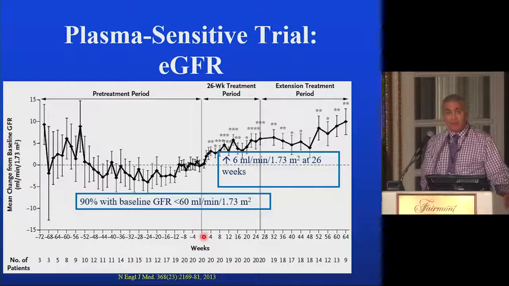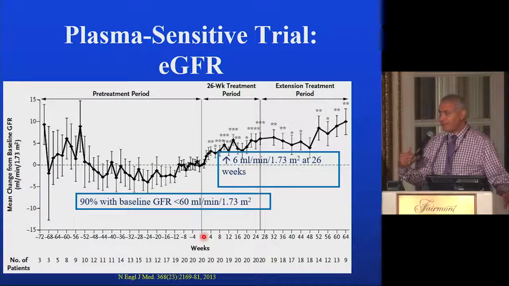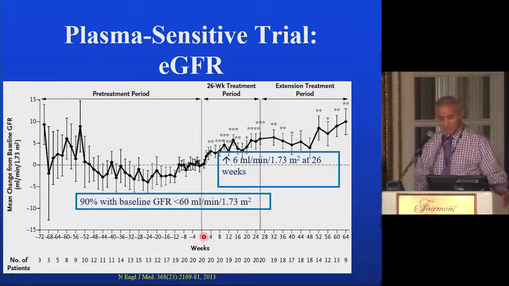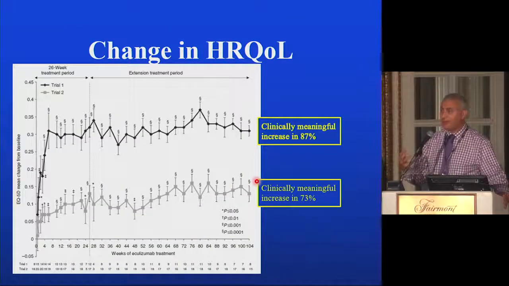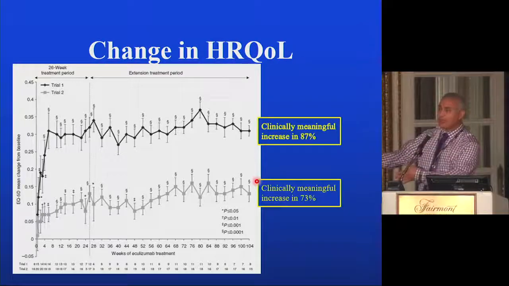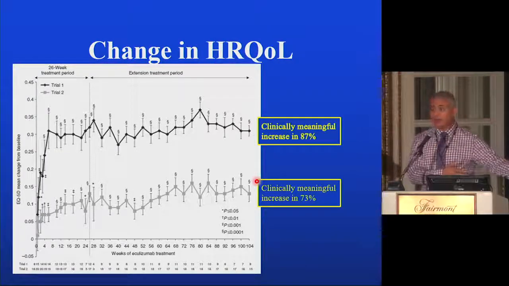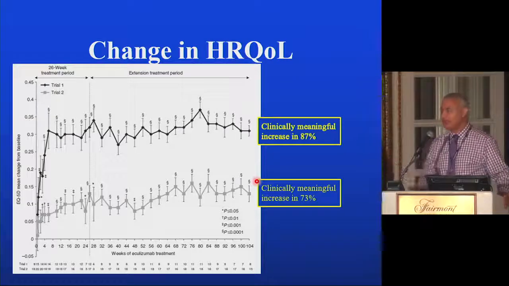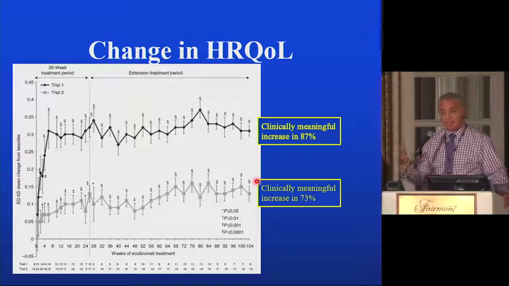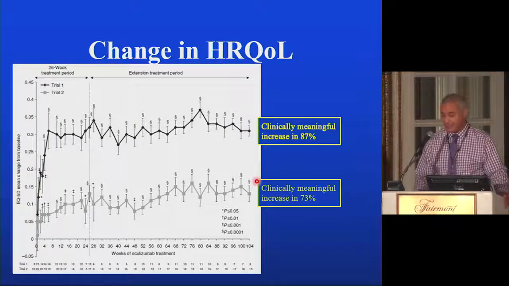And when they looked at the patients who were less severe, they have atypical HUS, but it is much less severe. It was responsive to plasma exchange. Even those patients benefited by a slight increase in their GFR. But when you look at the quality of life, getting an infusion every 2 weeks rather than being on plasmapheresis 3 or 4 times a week, you can see there's a great increase in quality of life. And based on those trials, FDA approved Eculizumab as the treatment of choice for atypical HUS.